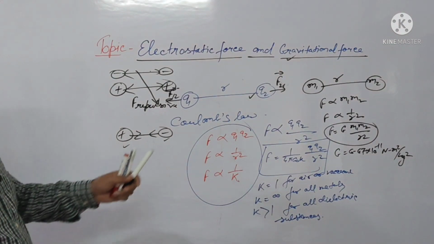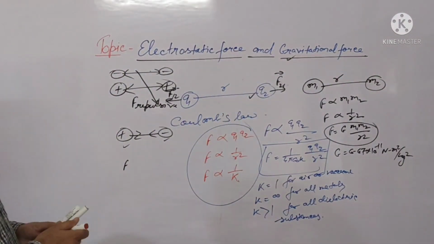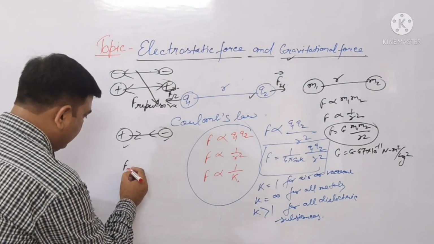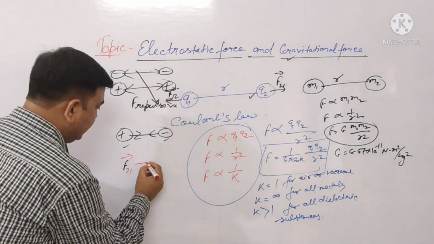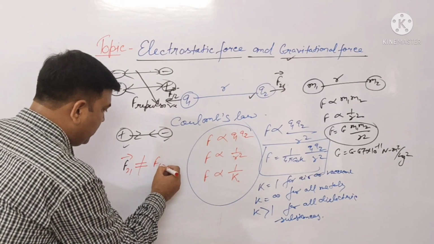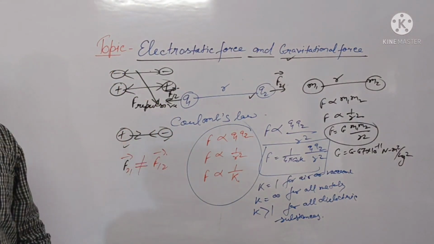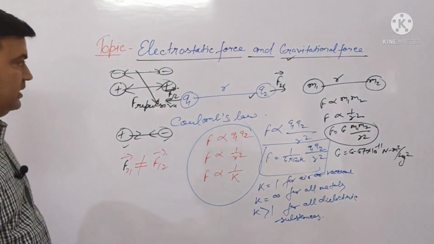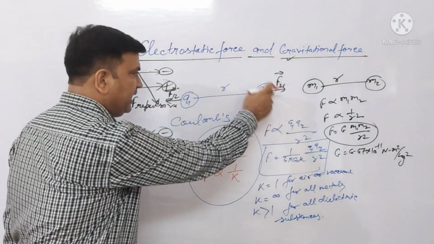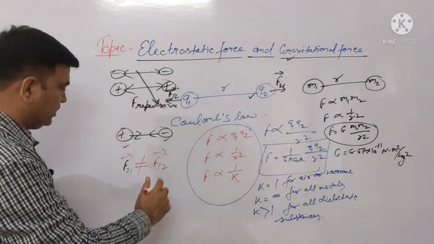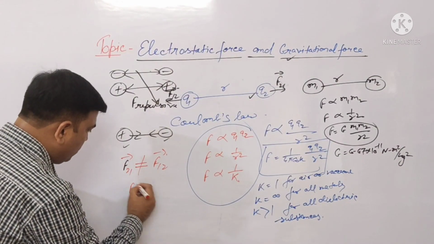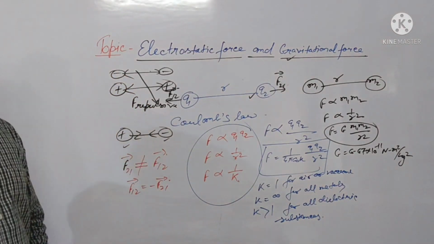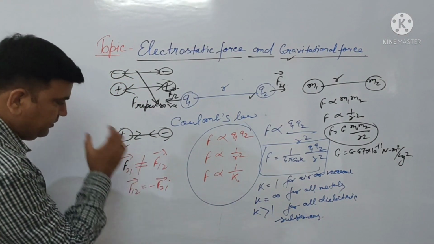What is the difference between F21 and F12 in vector form? The direction is just opposite. F21 is not equal to F12. Both are in opposite directions, both are repulsive forces, but F12 is equal to minus F21 in vector form.